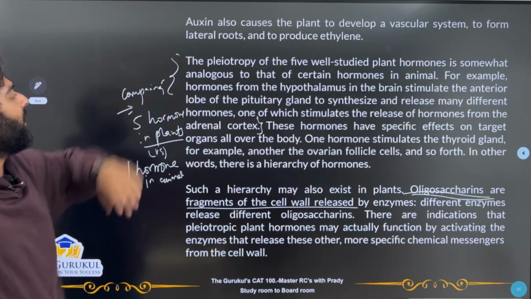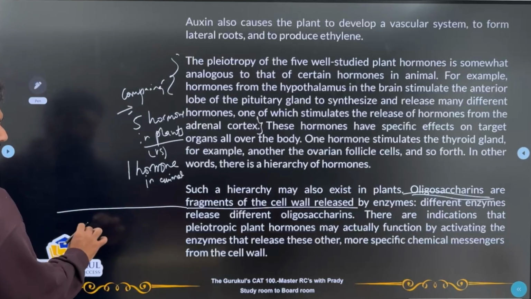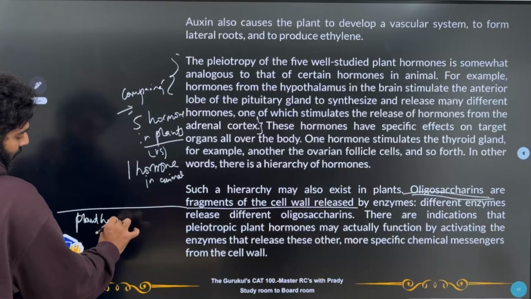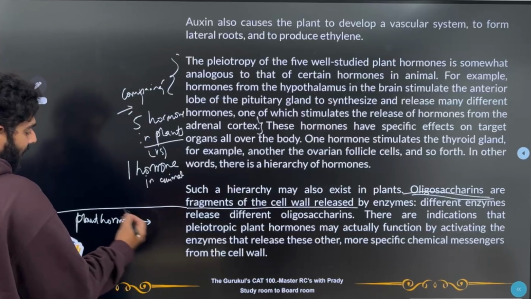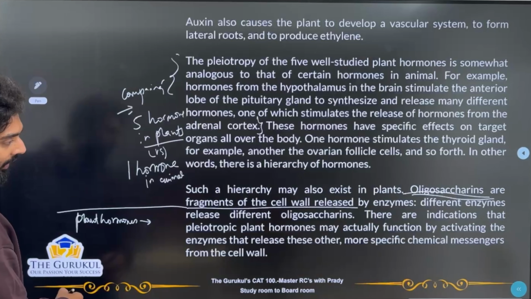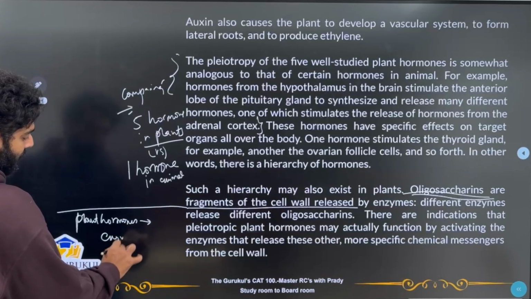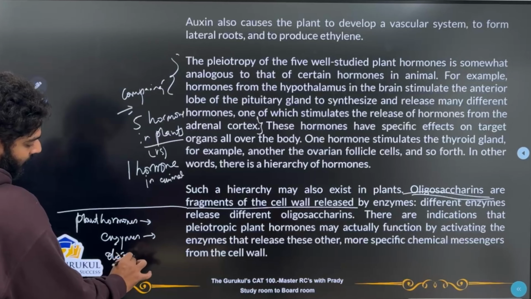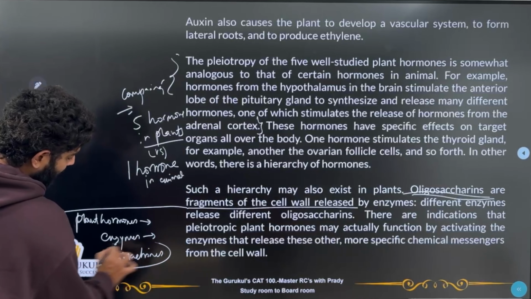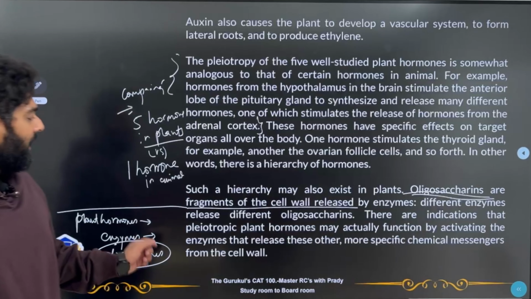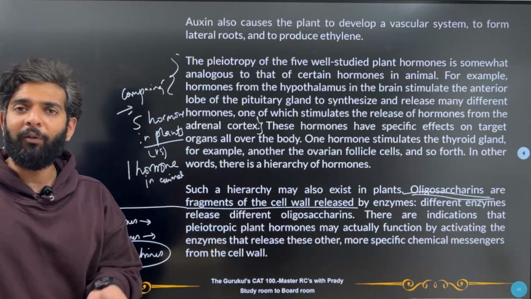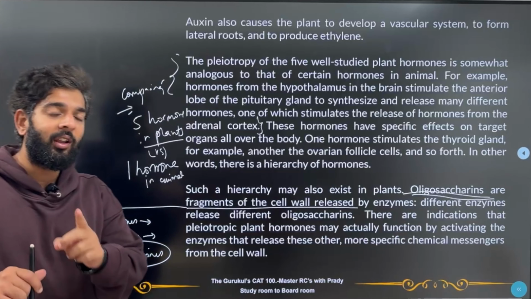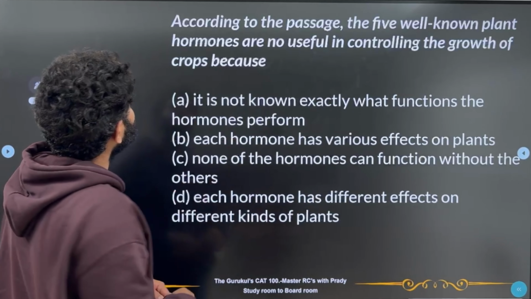So now the new idea that I get from this part is that I have these plant hormones. Okay, now these plant hormones are the ones which are releasing enzymes, and these enzymes are releasing oligosaccharides. Okay, and what do these oligosaccharides do? They make sure that specific changes happen in the plant. Okay, so this is what the passage talks about. Now let's get into the questions very quickly.